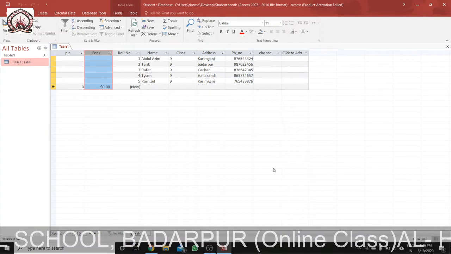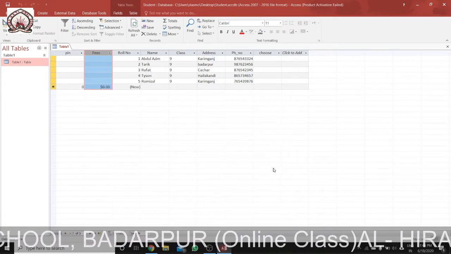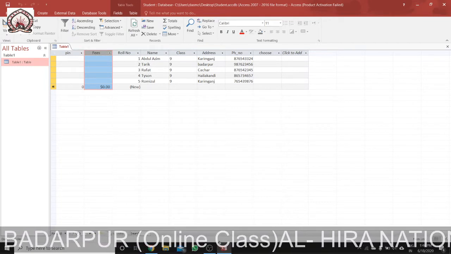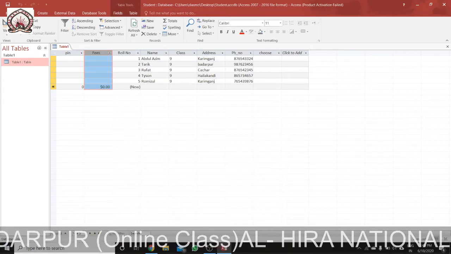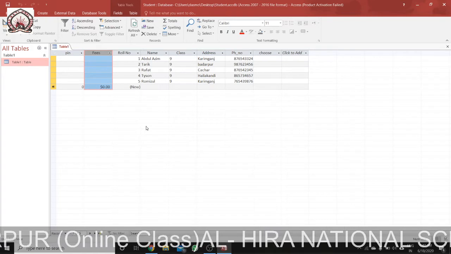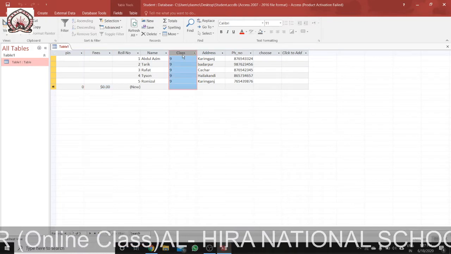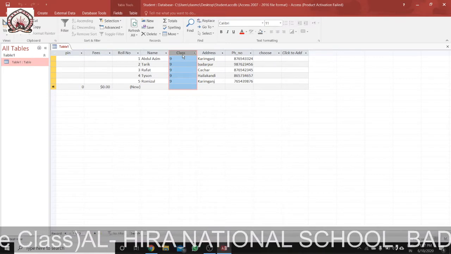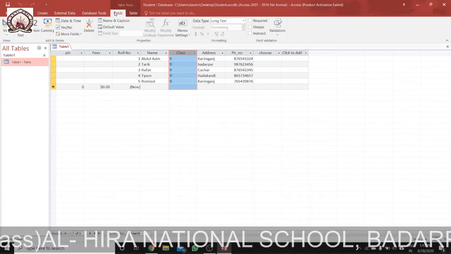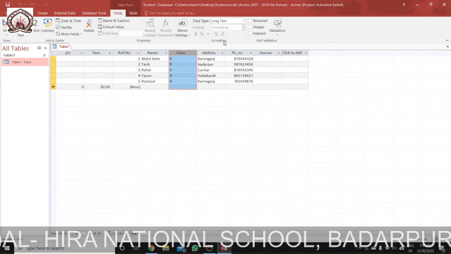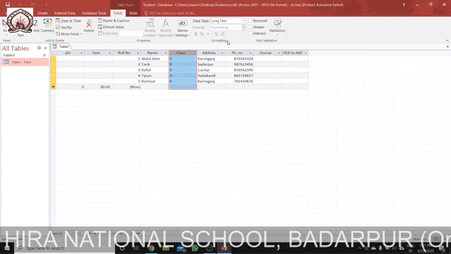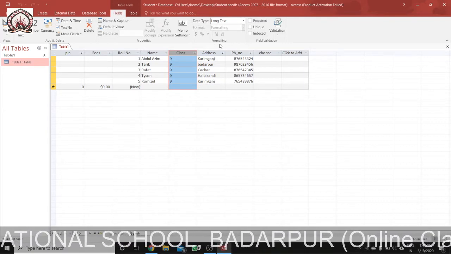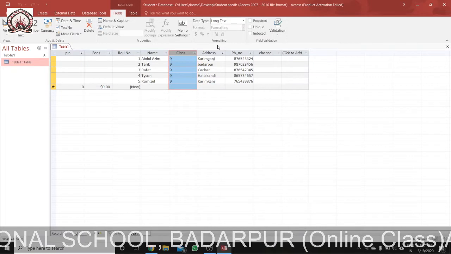So how to change the field format? Suppose I want to change a field format. We'll click on the column header, then click on the arrow next to the format box in the formatting group on the field tab. You can see in the field tab there is a group called formatting. Then we will have a format.